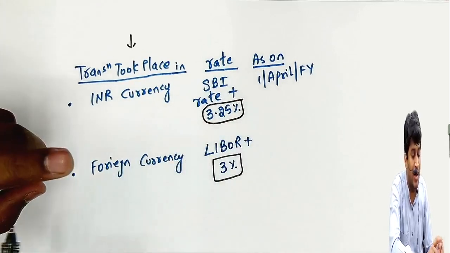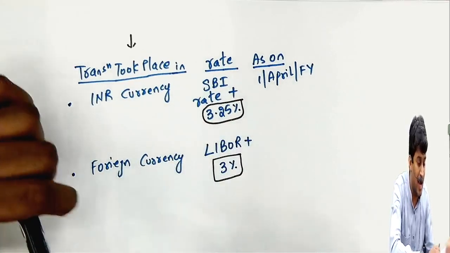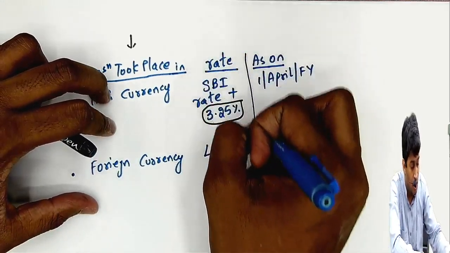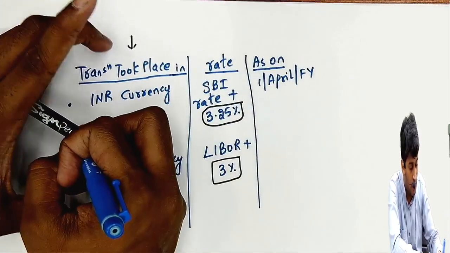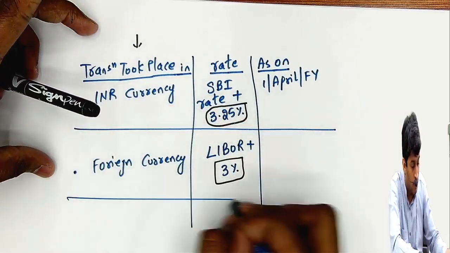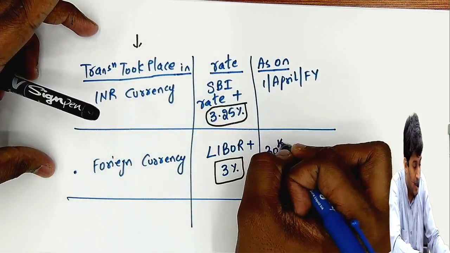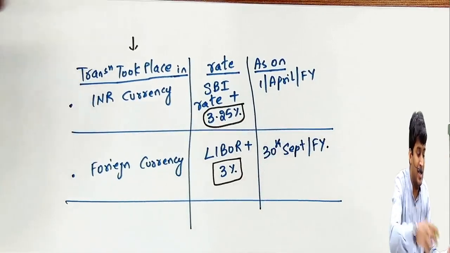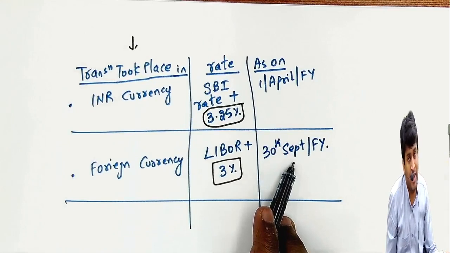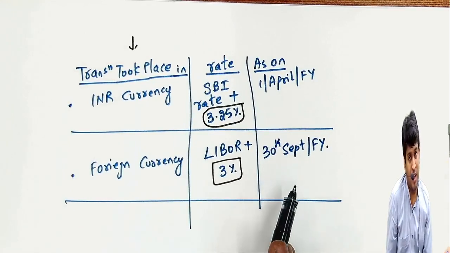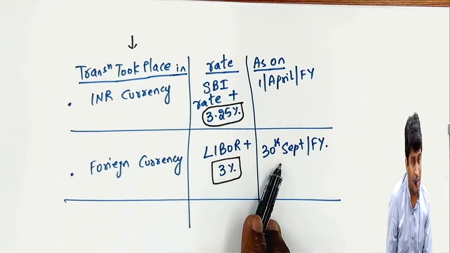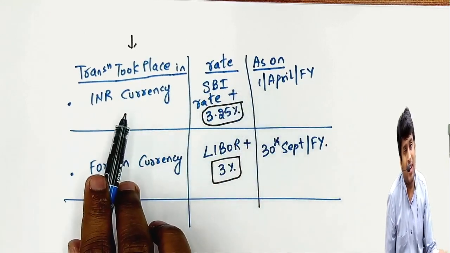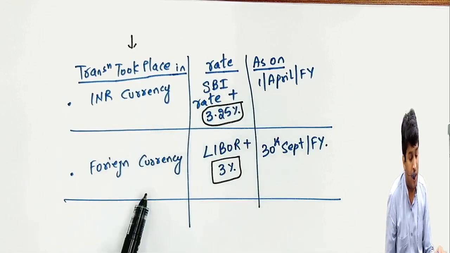It depends on whether the transaction took place in Indian currency or foreign currency, and the rate will be taken as on 30th September of the financial year. This is also important. In the exam, he can give you the 30th September rate and the 1st April rate also. If it is LIBOR, we take the 30th September rate. SBI we take on 1st April.